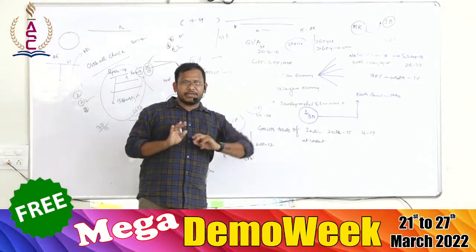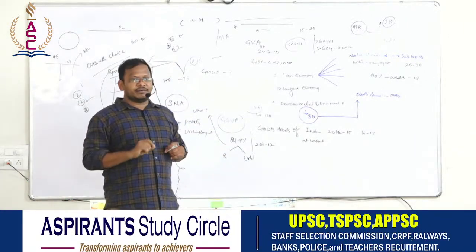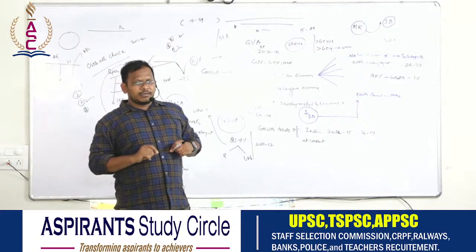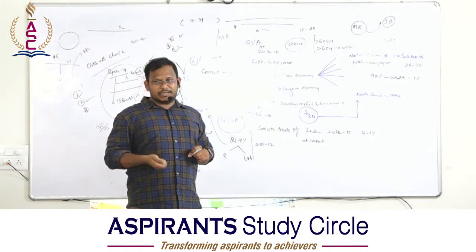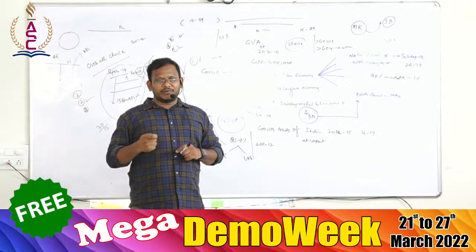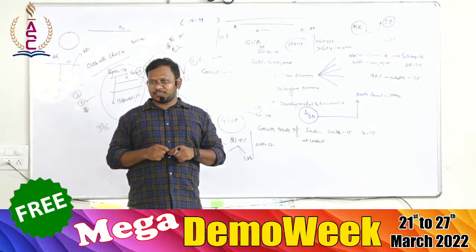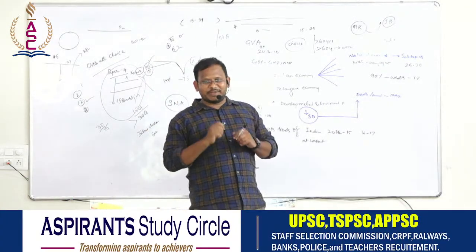Choice making means, suppose a girl wants to become a politician. Can she be allowed to become a politician? Very rarely. Suppose you ask your father, Daddy, I want to become a Group 1 officer, I want to go for coaching. Yes, beta, you can. Okay, let me know how much I should pay.